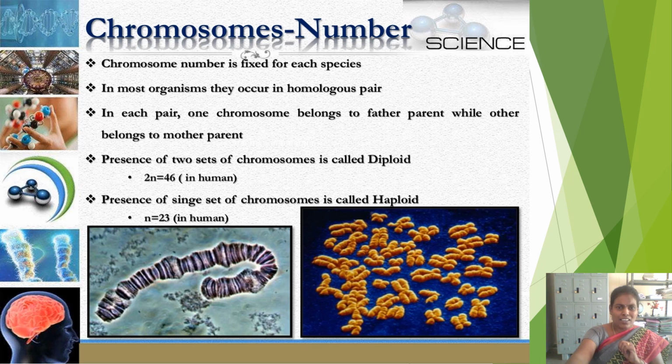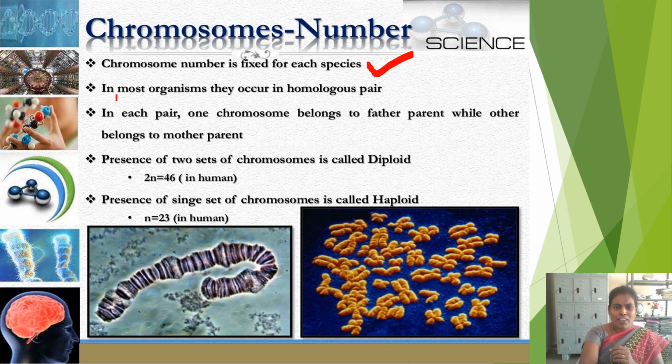Now let us see how many chromosomes are present in each organism. The chromosome number is fixed for each species. Species means the animals which are related to one group. All human beings come under one species. All monkeys come under one species. All cows come under one species. Like that, every group of similar animals comes under one species, and the number of chromosomes is fixed for each and every species.